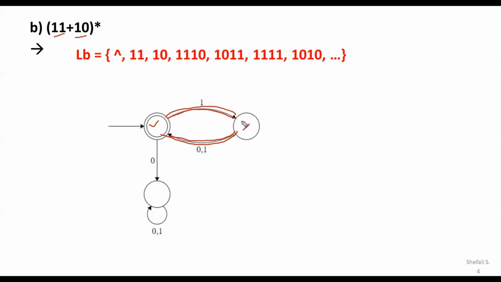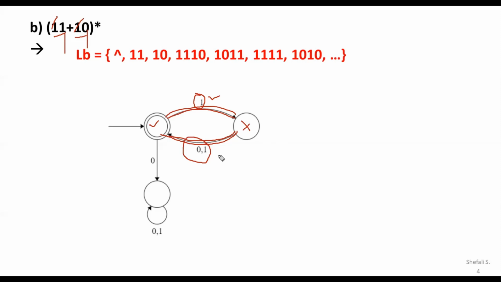The state we have marked here may be used as the intermediate state, where the first element of the first group and the first element of the second group are common here, and that common element we may represent with this particular 1 across the path. The second element, either it's a 1 or it's a 0, can be given by 0 or 1, and that can be labeled with this particular path.